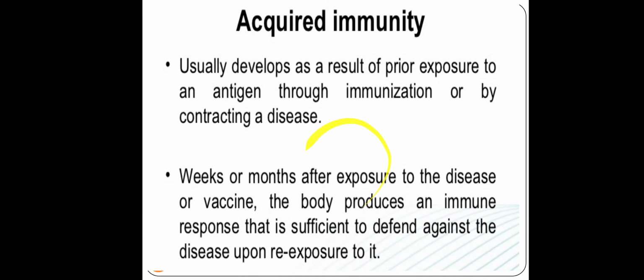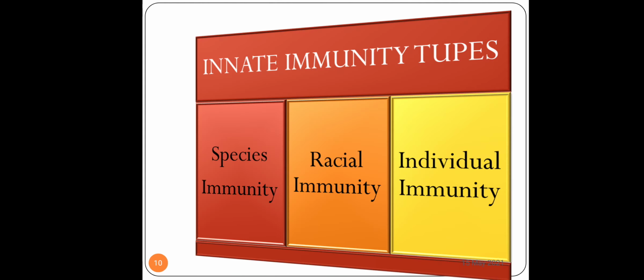Racial immunity: one particular race of people could be immune to particular kinds of diseases. For example, Africans do not get malaria. Africans are immune to malaria. So that particular race of human beings do not get malaria.